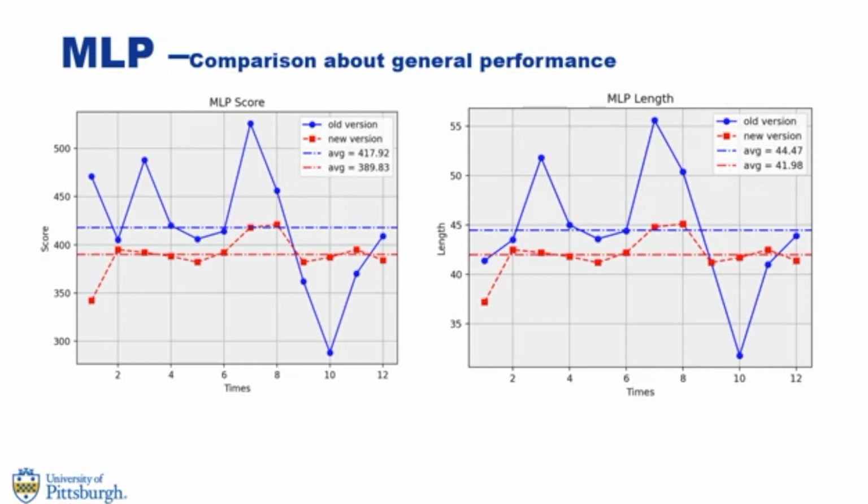The comparison of the overall performance of the new and old models is shown in the figure below. We conducted a total of 12 rounds of testing, each consisting of 10 tests. The picture on the left shows the average score of each round, and the right picture shows the average snake length of each round. Through testing, we found that the old version performs better on average, with higher average scores and length. The newly introduced mechanism makes performance worse.